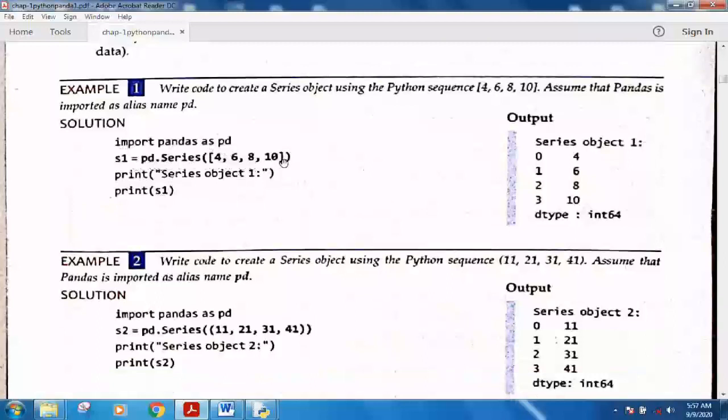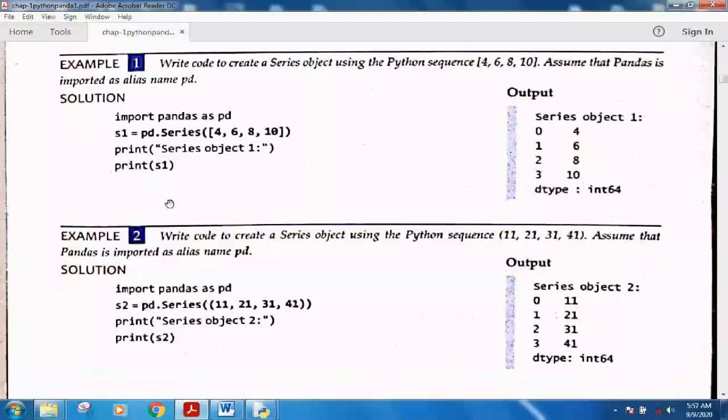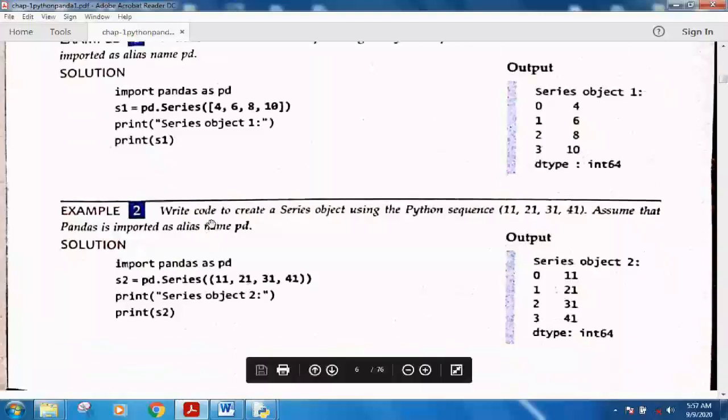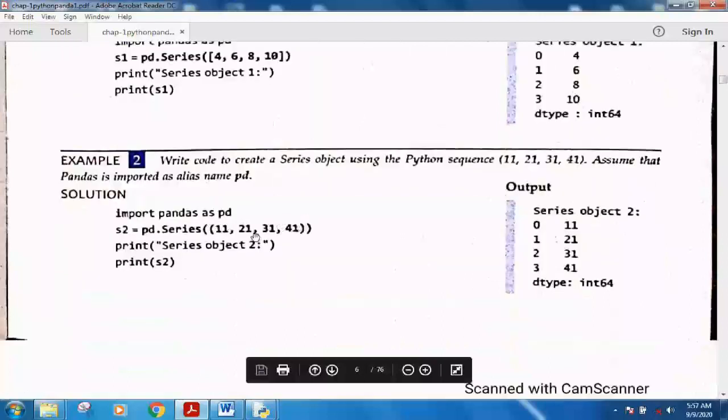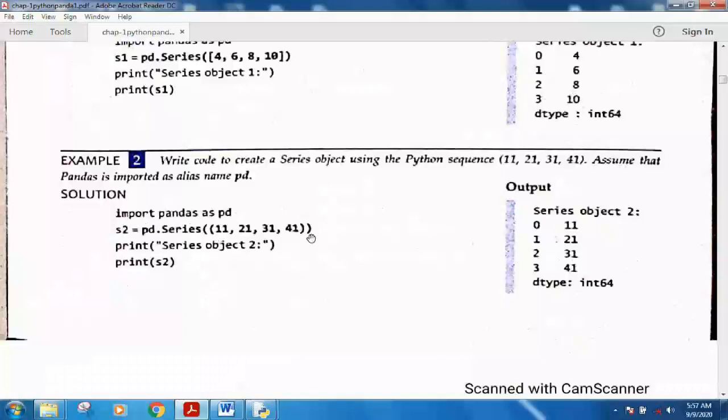Next, these are the examples. For example, it is creating a series from the list. See how the library is imported, then the series is created using a list, and then you have to print the series. Let me show you this on your screen. I will show you later on.